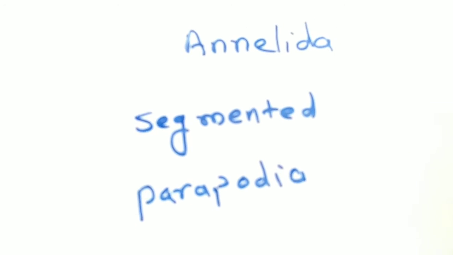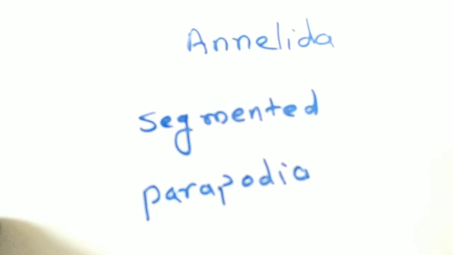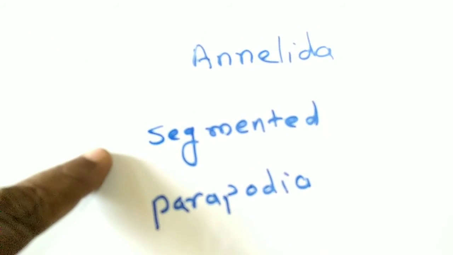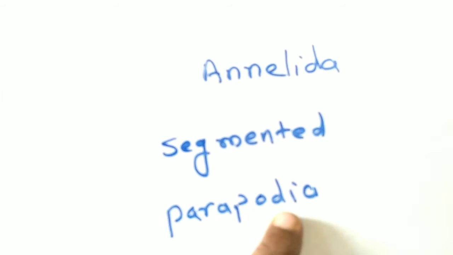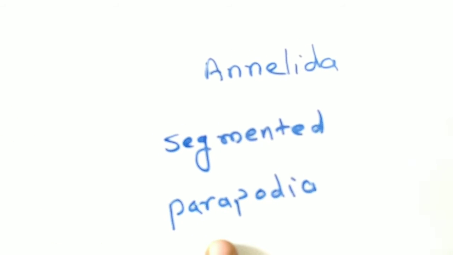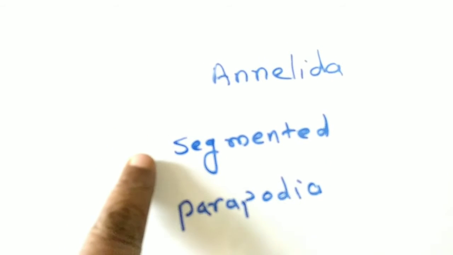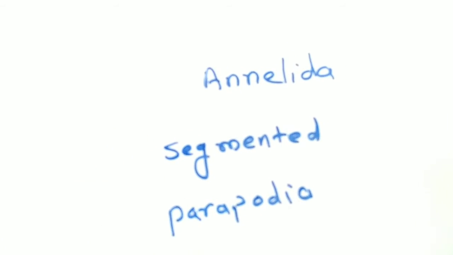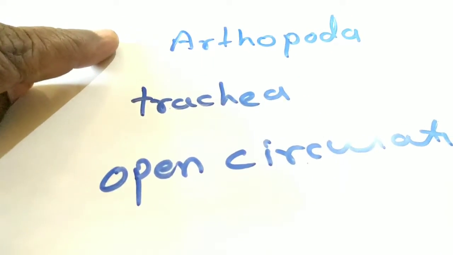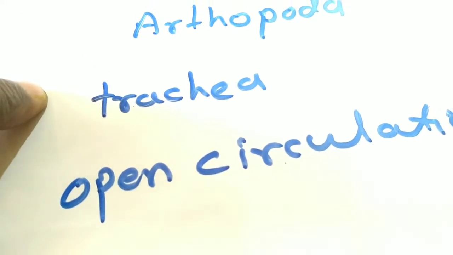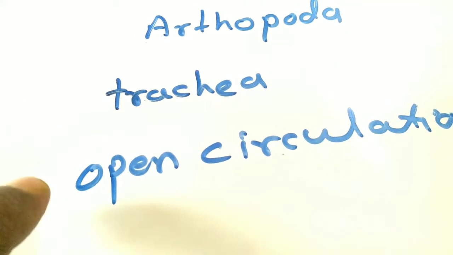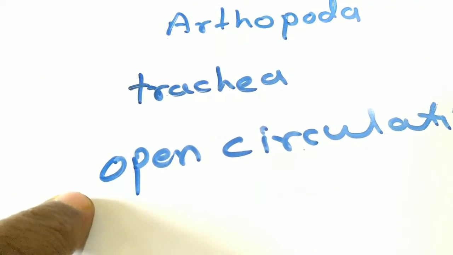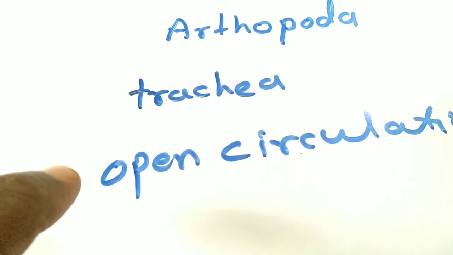The animals that belong to group Annelida have a segmented body. See the example, earthworm, its outermost covering is segmented. And other examples from this Annelida have parapodia, means legs. They have many legs. So these are the characteristics: segmented body and parapodia. Arthropoda are the group of animals in which respiration takes place through trachea, and their circulatory system is open.